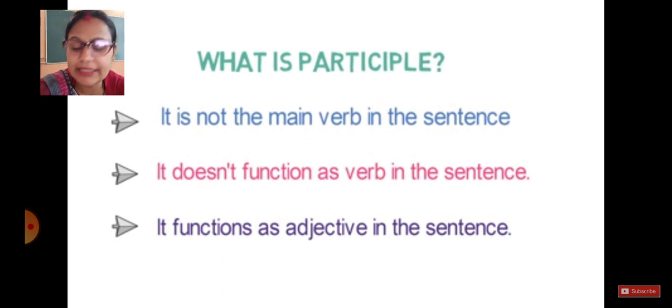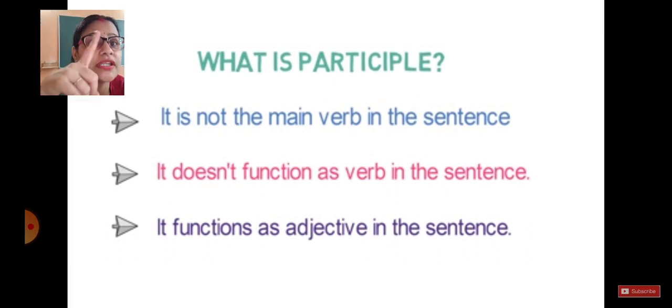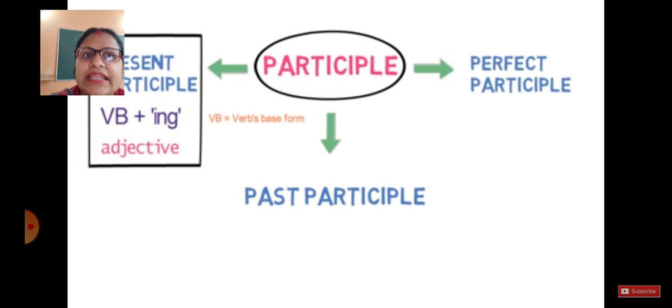There it is already written that a participle is a word that works as both an adjective and a verb. So basically, what is a participle? It is not the main verb in the sentence. It does not function as a verb in the sentence. It functions as an adjective in the sentence. Remember, it is not the main verb. So what does it function as? It functions as an adjective in the sentence. Let's see how.